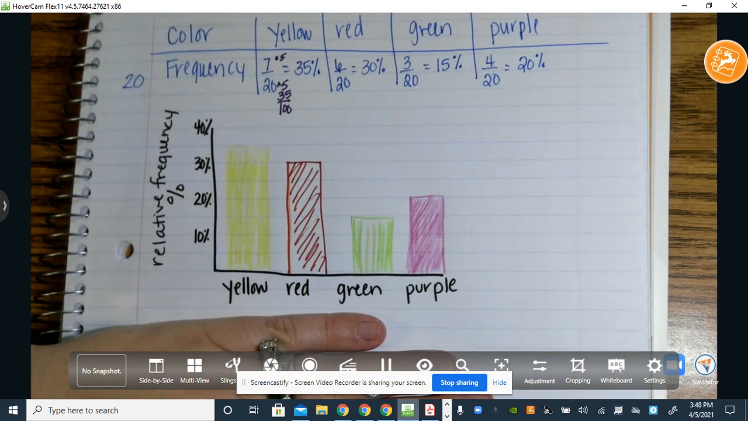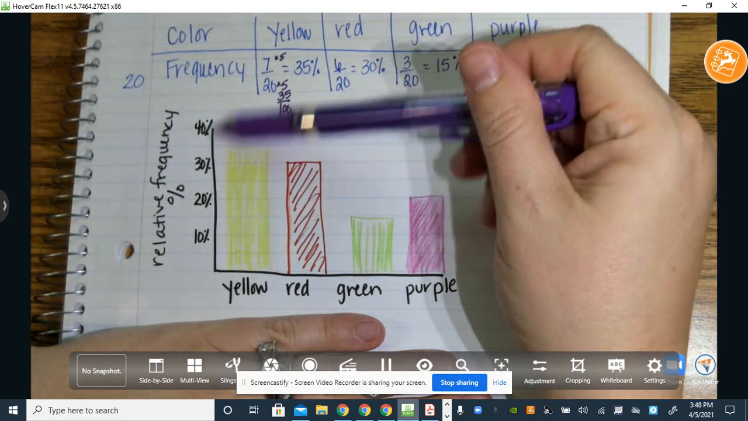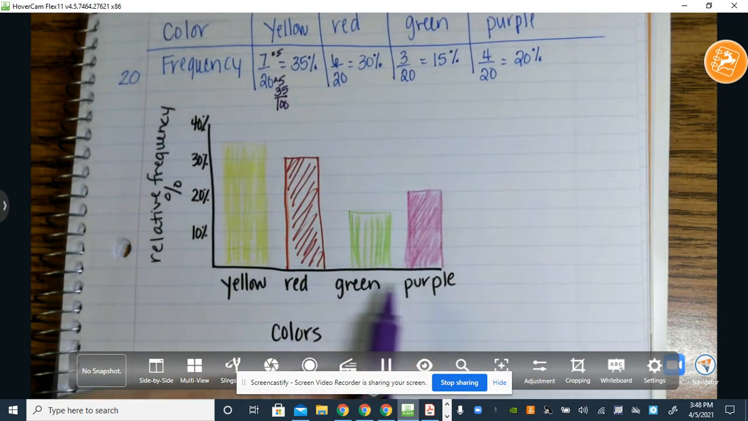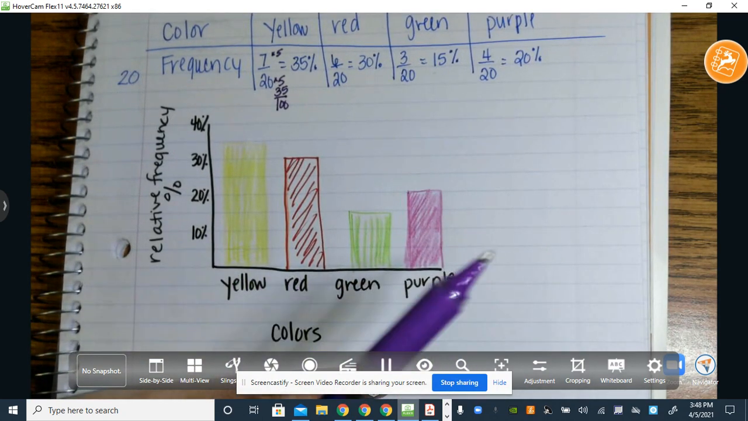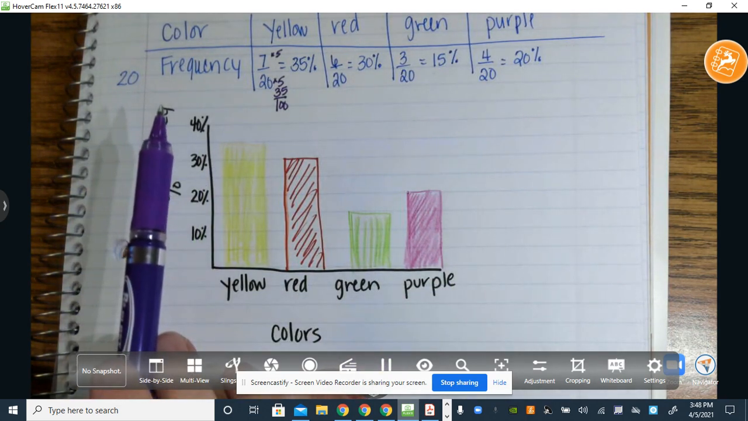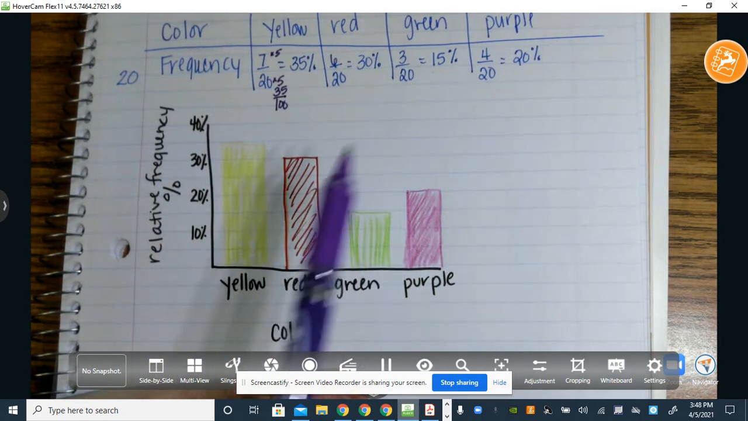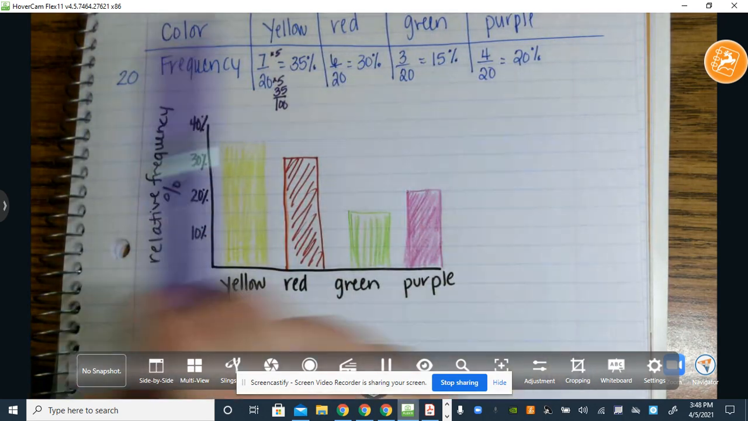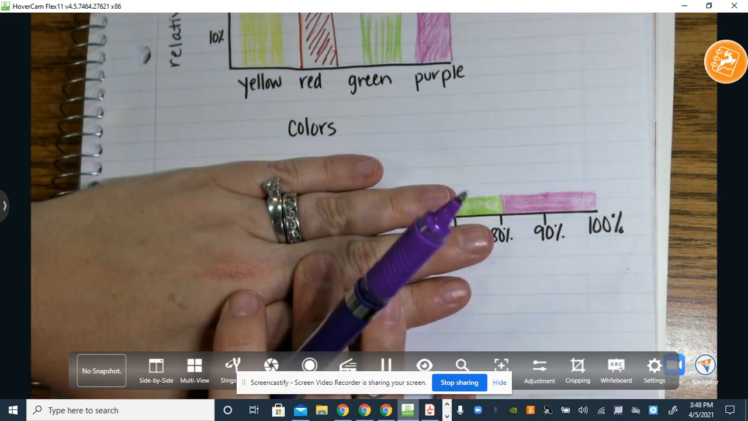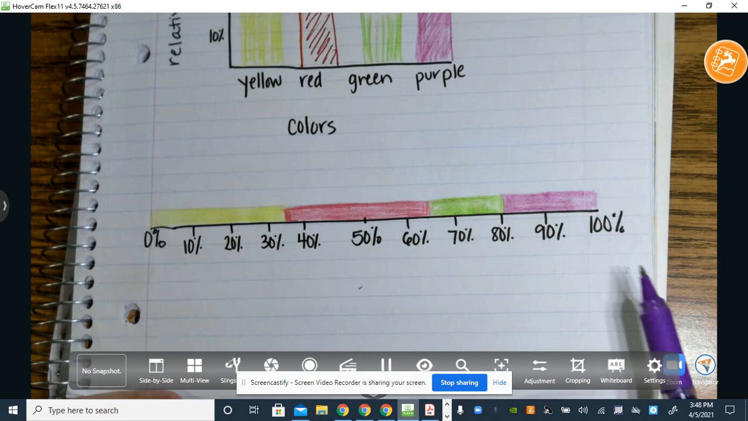I made a bar graph, and I will know a bar graph is relative frequency if it has percents over here and if it says relative frequency. So here on my x-axis, I put the colors, yellow, red, green, purple. Okay, and then I labeled my y-axis, my relative frequency, into percents, and then just did a bar graph that way. So I took this data and made a picture out of it. The other one I did was a percent bar graph, and with a percent bar graph, it has a line going from 0% to 100%.